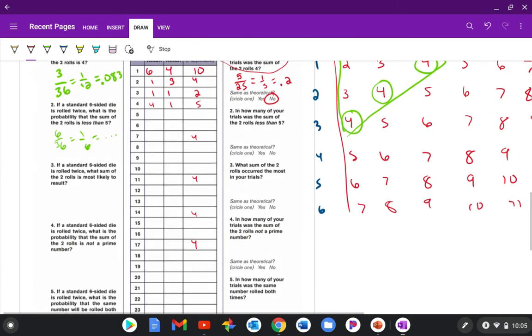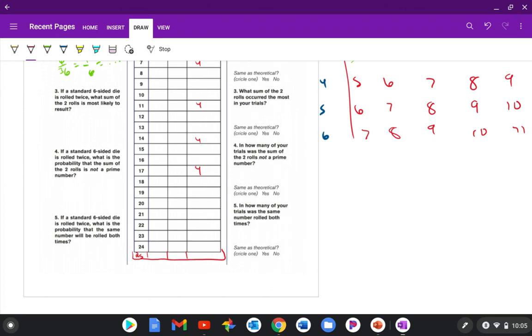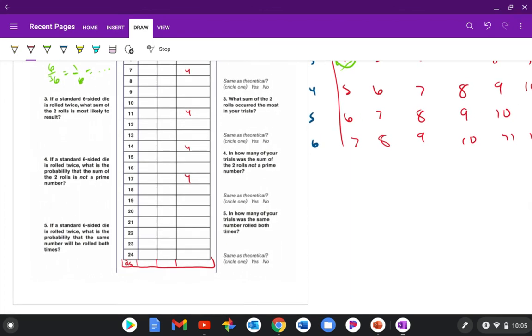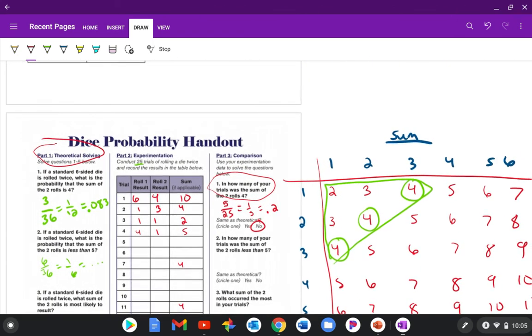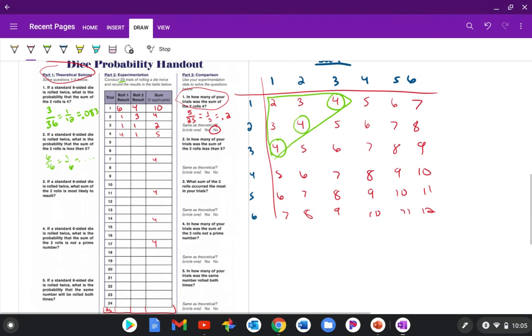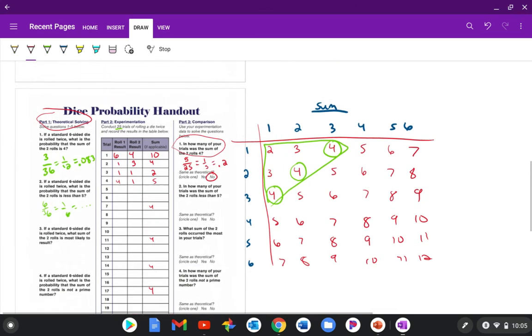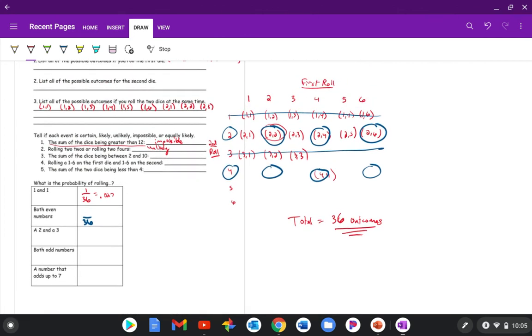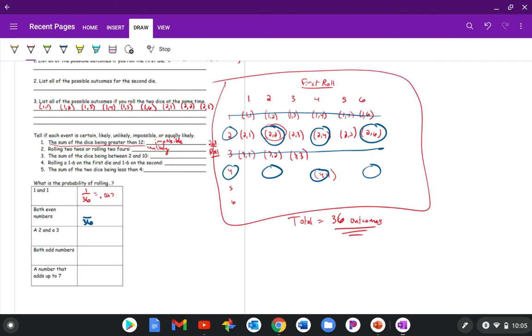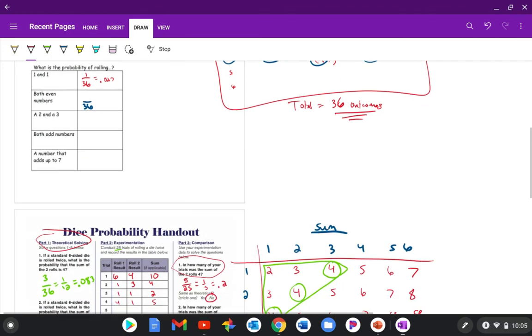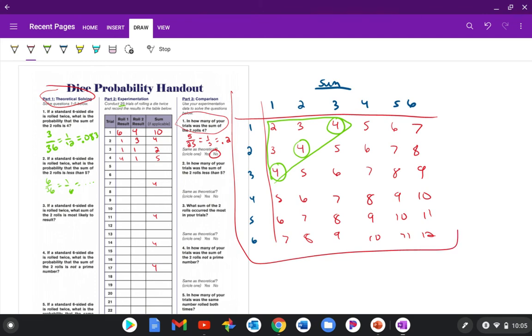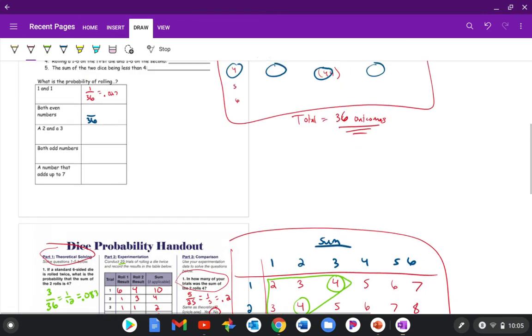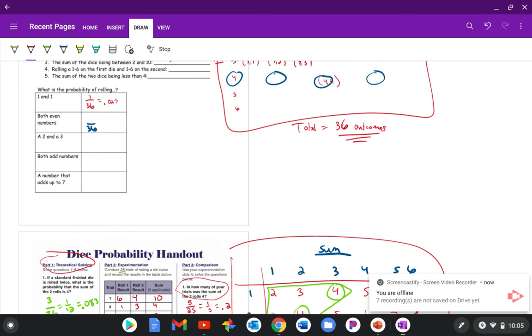So make sure you answer all these questions, compare your theoretical to your experimental, answer whether they're the same or not. If you're confused about this in any way, don't hesitate to send me an email or stop by my room or whatever and let me know. Make sure you're writing out these 2 charts. So your first chart, I would do this one where you're just writing the pairs. And then on your second chart, I would do it with the sums. So you're going to need both of those in order to solve these theoretical parts well. All right, good luck, guys.